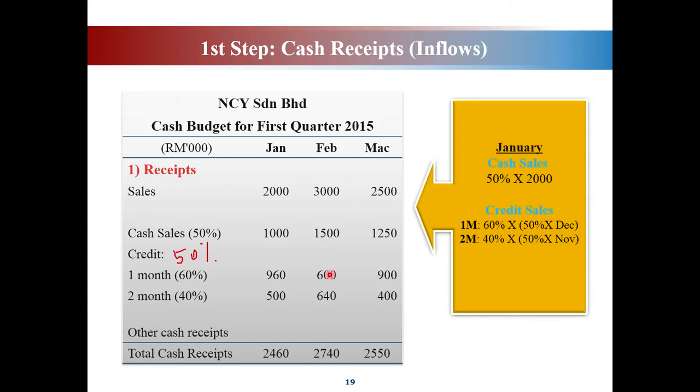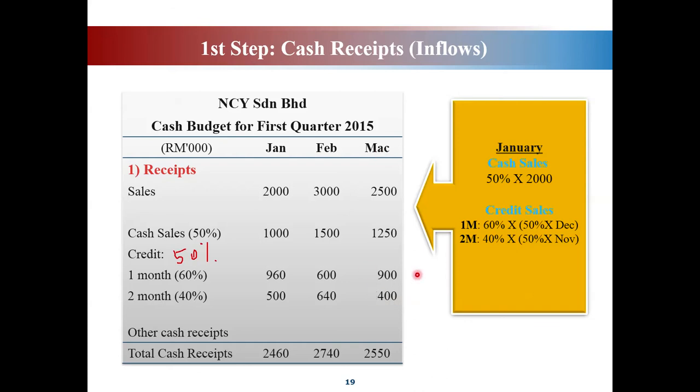Okay, so 600. And the other 40% out of 1,000 credit sales, you will get how much? You will get 400. So this 400 you will pay in March.